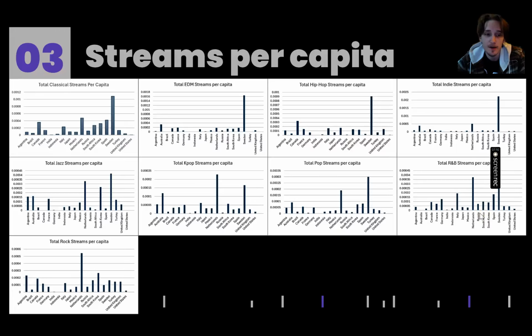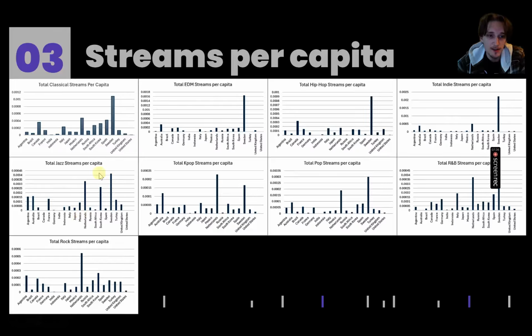Or they listen to Spotify. Compared to a country such as India down here, India has such a high population, and the Spotify users from India do not hold up to the amount of population that it has. That's why it's very minimal in just about all of these graphs, right?